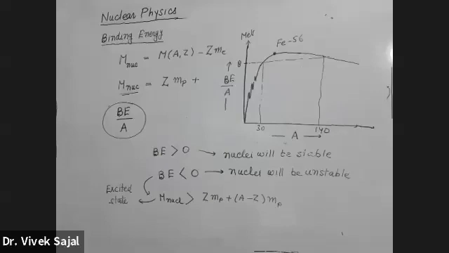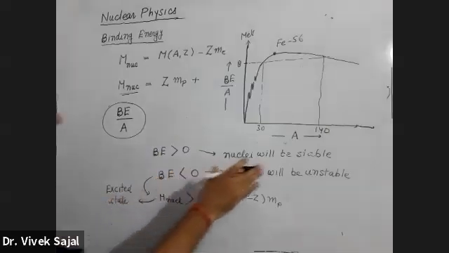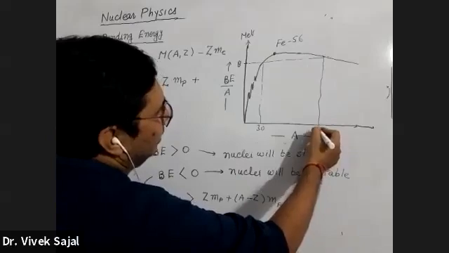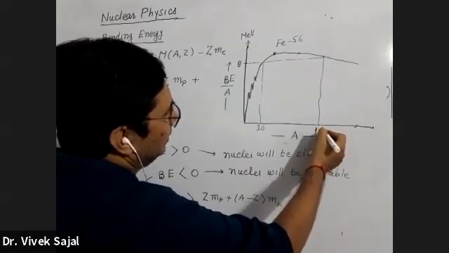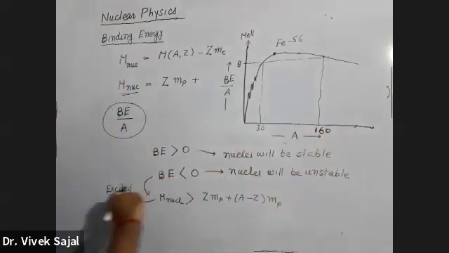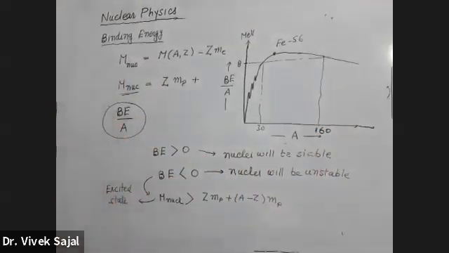Or this can be 140 or 160. I don't remember the exact number exactly. This number is somewhere around 160, maybe. Nearly 160, roughly. We are not interested exactly in this number, but this is a broad peak. So this type of plot is observed.